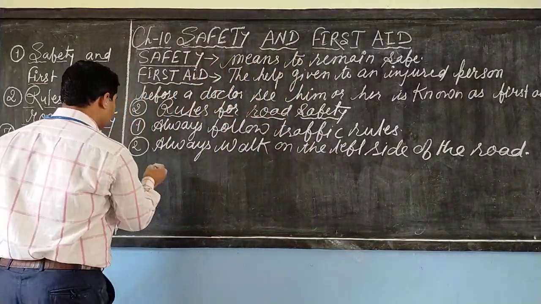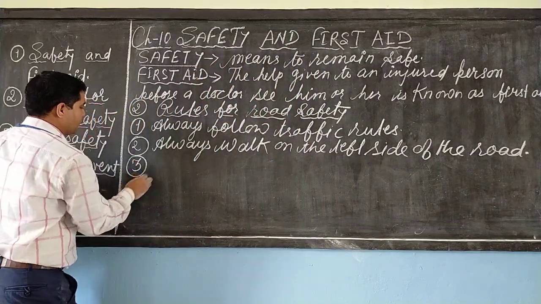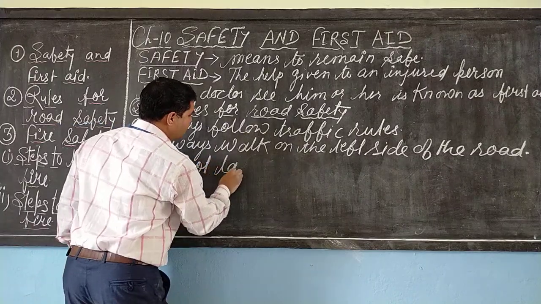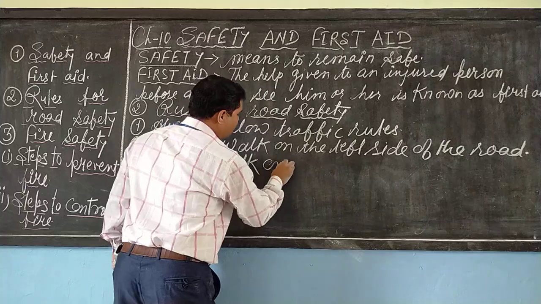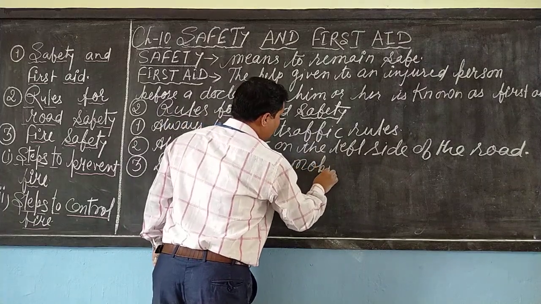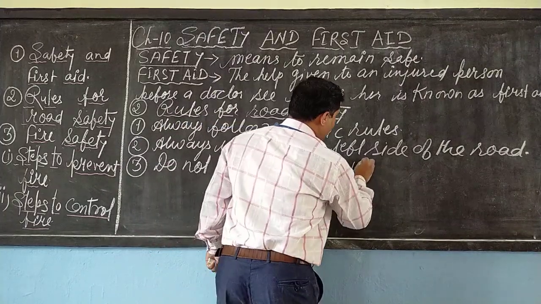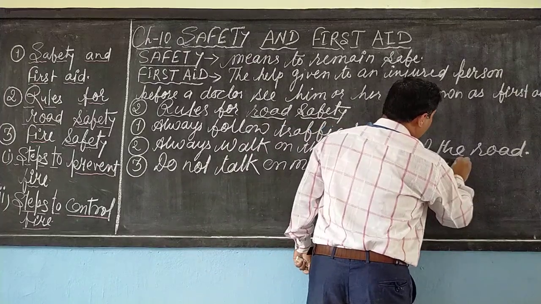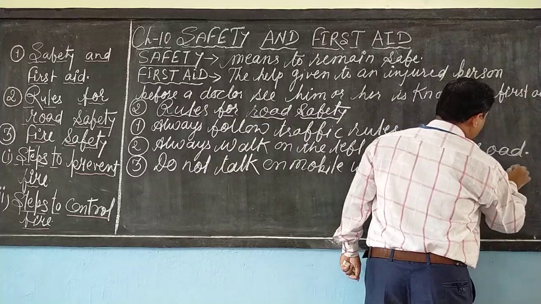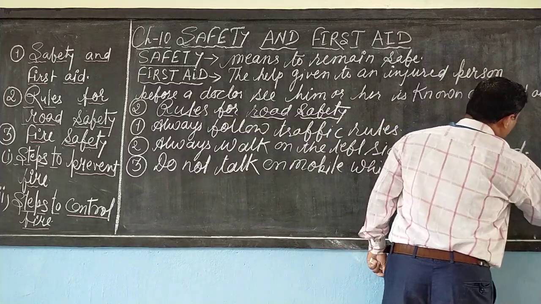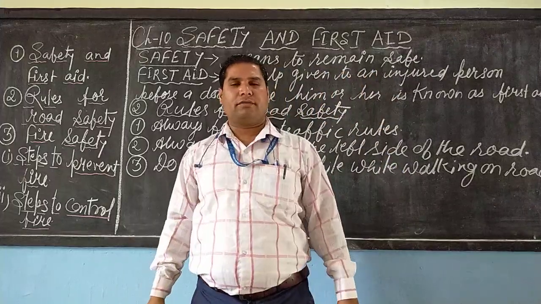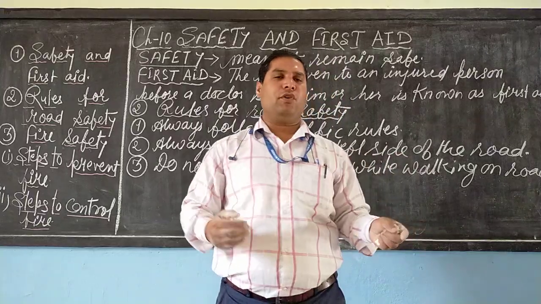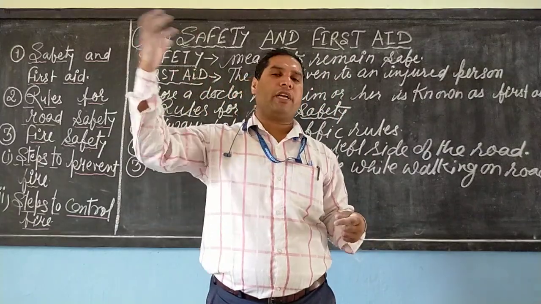Next point is do not talk on mobile while walking on the road, which means we should not talk on mobile. Suppose that you are riding a bicycle while also listening to music or talking to your relative.